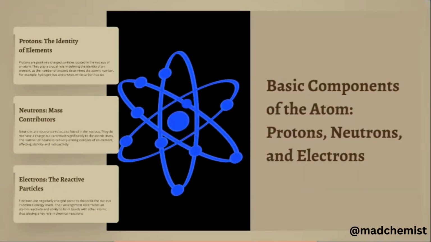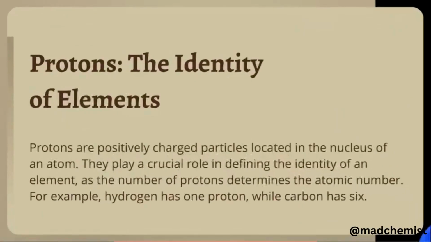Now move to the basic components of the atom. The first component is the proton, the identity of the element. Protons are positively charged particles located in the nucleus of an atom, and the nucleus is present in the center of the atom. They play a crucial role in defining identity, as the number of protons determines the atomic number, the number assigned to each element. For example, hydrogen has one proton, so its atomic number is 1, while carbon has 6 protons and its atomic number is also 6.